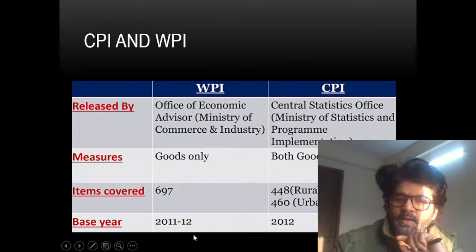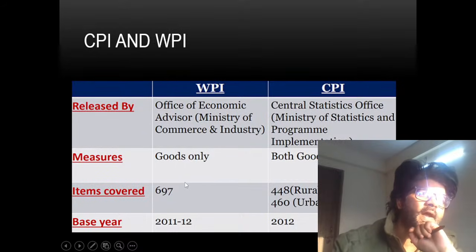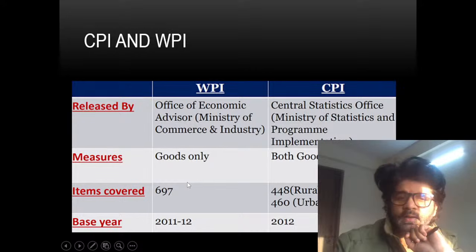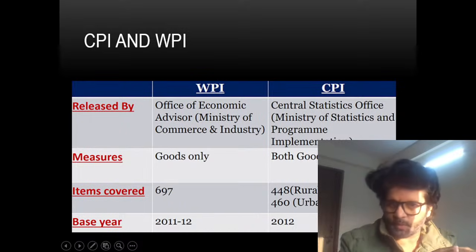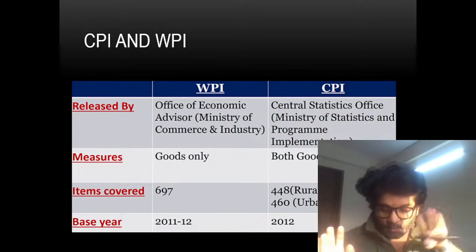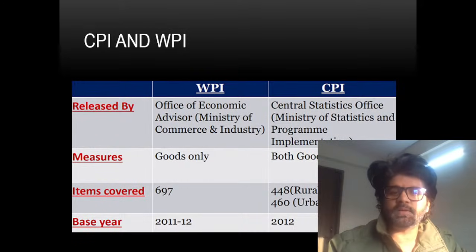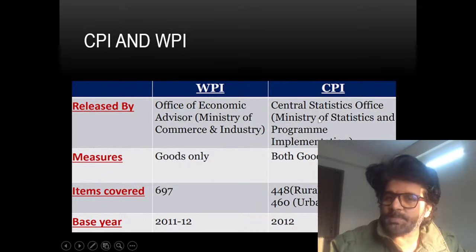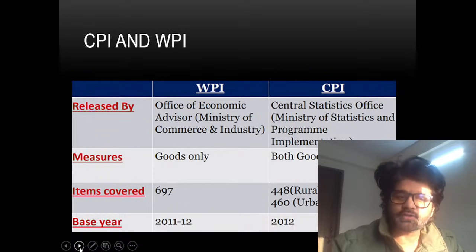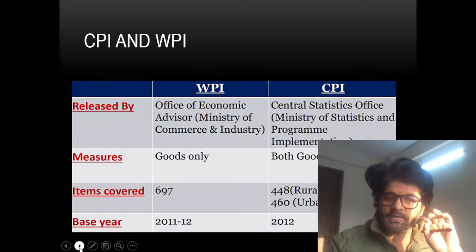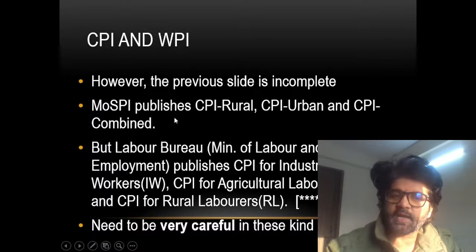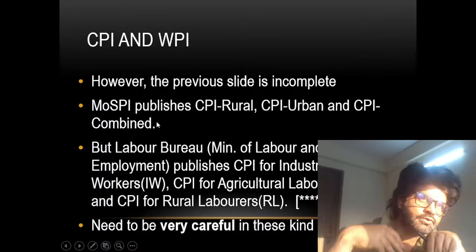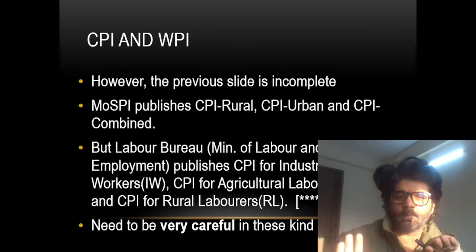And then the second issue which we have, why IMF is giving a C rating, is because of this thing. See this WPI, CPI, their base year is revolving around 2011-12, and we have talked about it multiple times. What is important from an exam perspective is to remember the ministries: WPI, Ministry of Commerce; CPI, MOSPI. But that is not the exact total truth. Inside CPI also you have different indices: CPI rural, CPI urban, CPI combined. The CPI combined is known as CPI, which is published by MOSPI, guys.